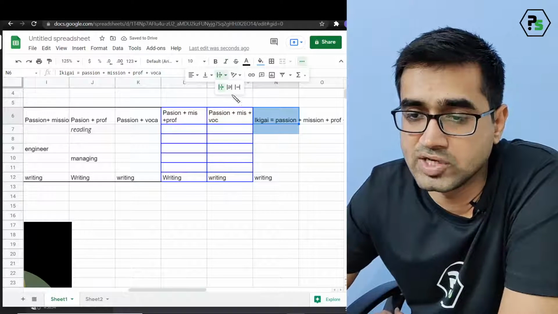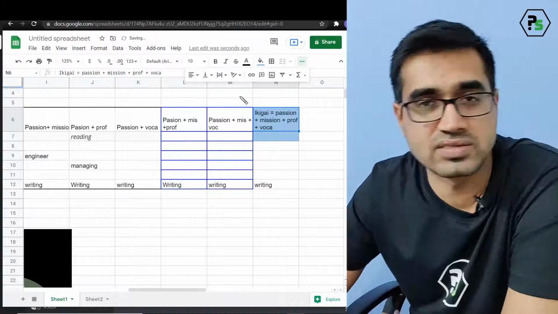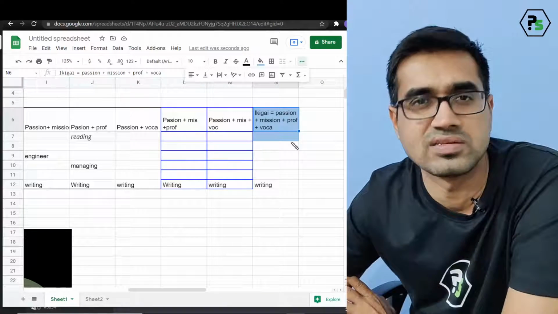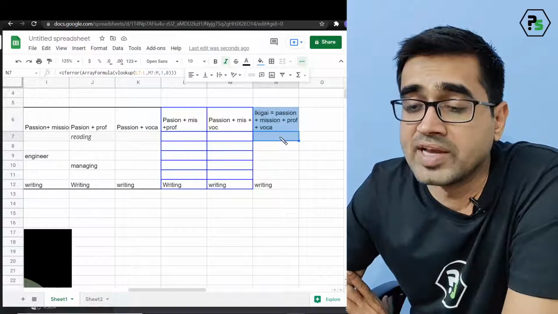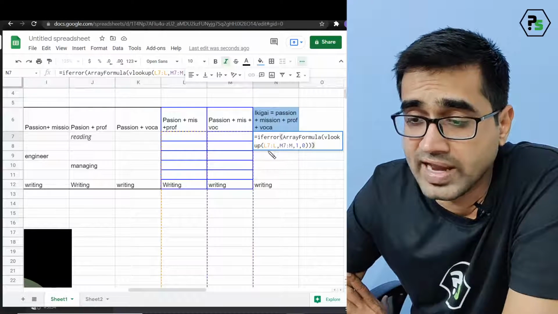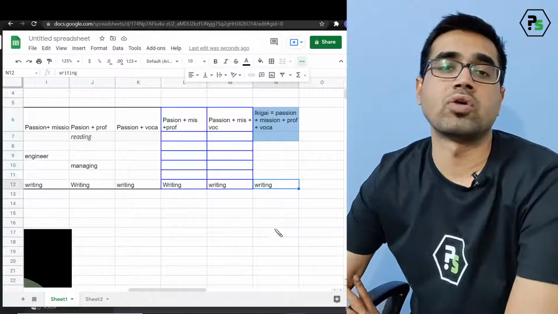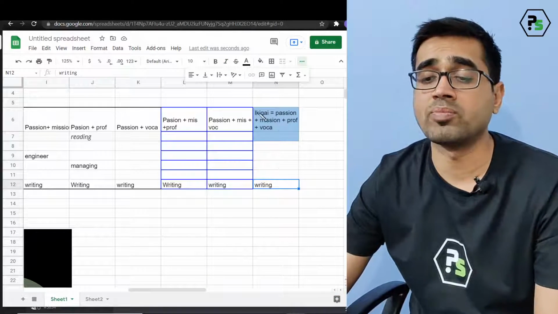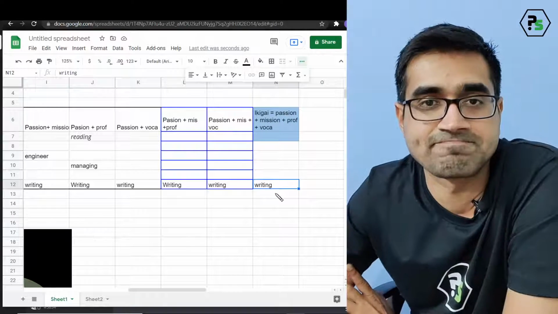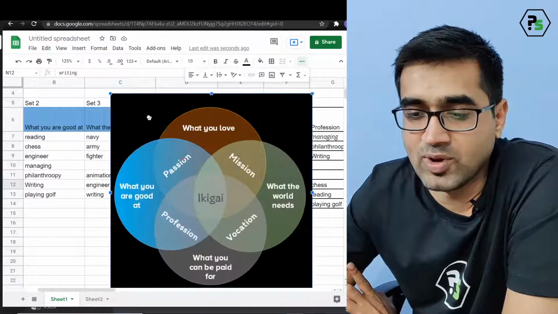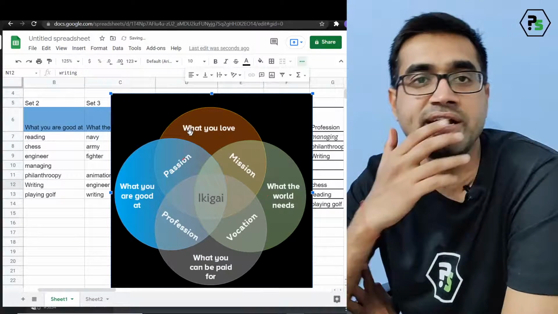And voila, I just need to make it, this wrapping is there, so it's just a way of customizing it, not required for you. You can learn these things later on also. But now you see this function is looking at this value and this value and it is matching it. Only one comes out and I think what my Ikigai is writing. Superb.